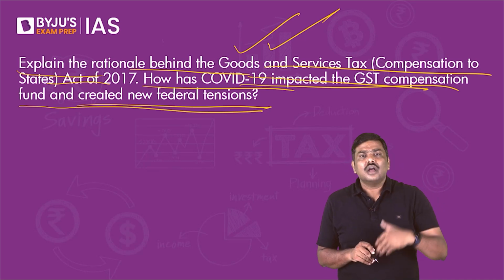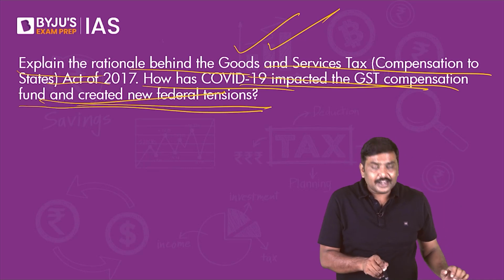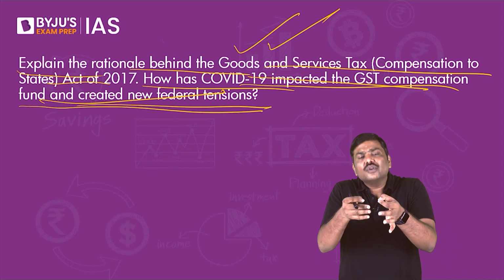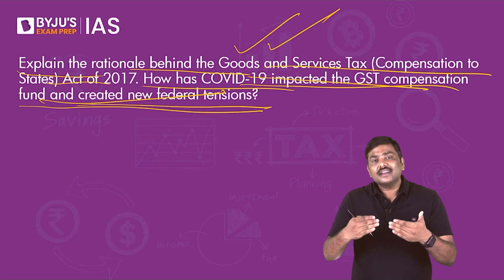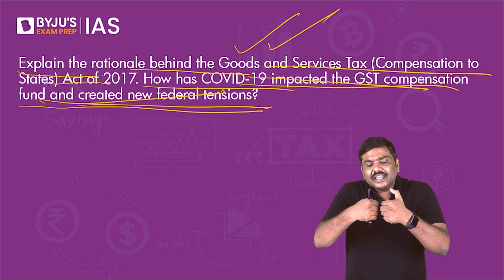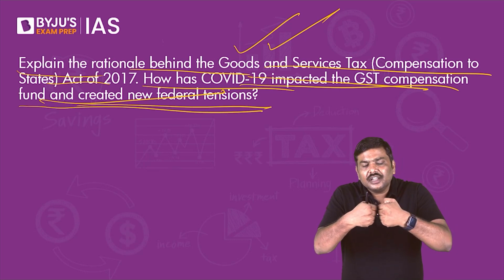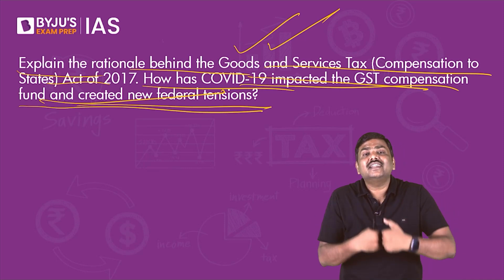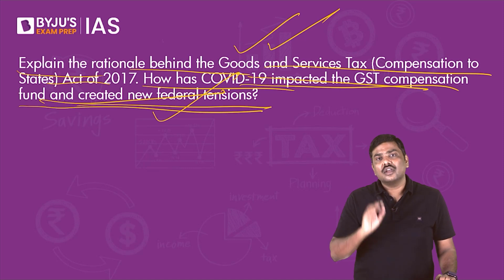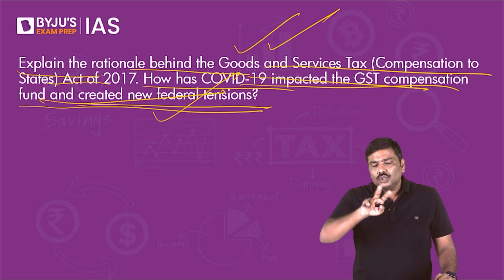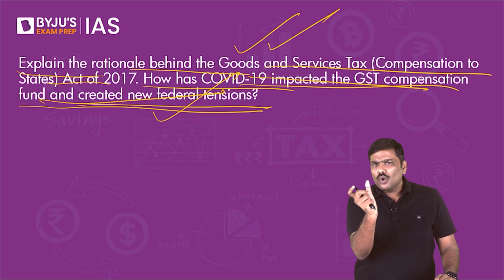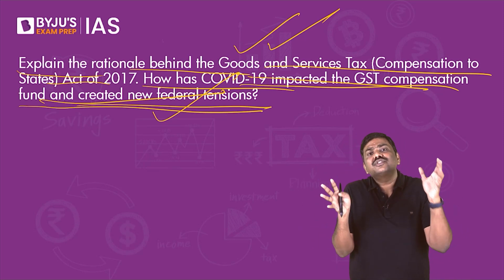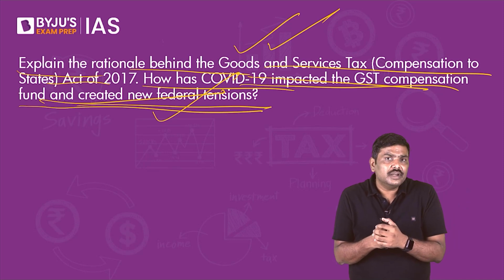Second part of the question, how has COVID-19 affected the GST compensation? Because of COVID-19, the GST revenue collection was affected, and as a result of this, the tensions between the center and the state grew. Right? There were frictions between the central government as well as state government. That is what they are talking about. Done? So these are the two sample questions. Again, 250 words. You don't have to write beyond that. Try to stick to this particular 250 word limit.